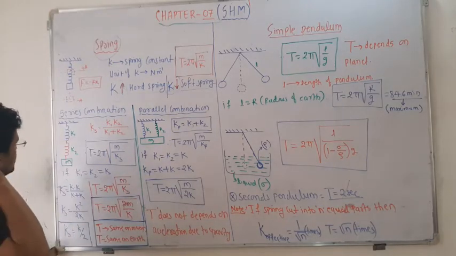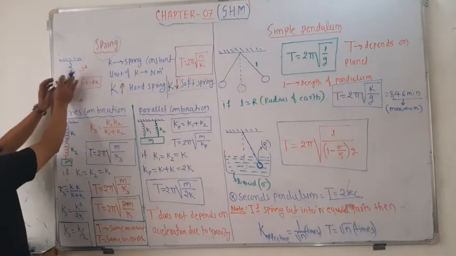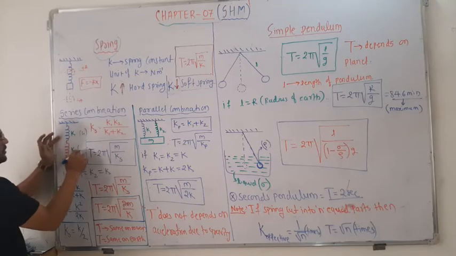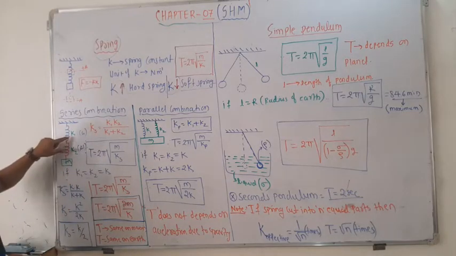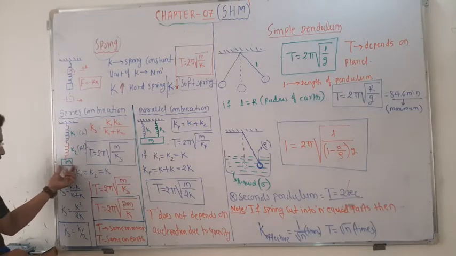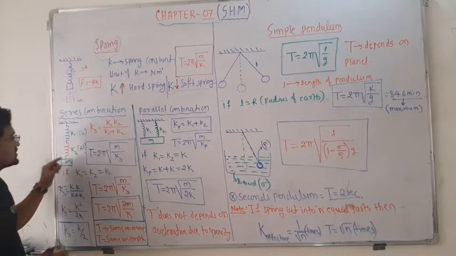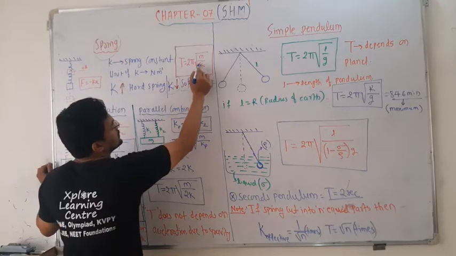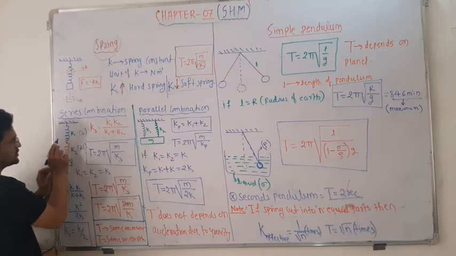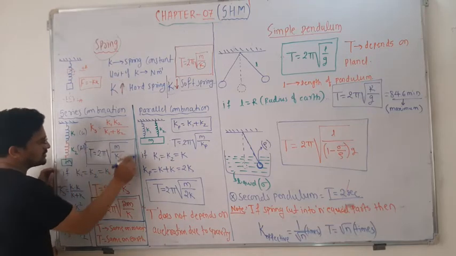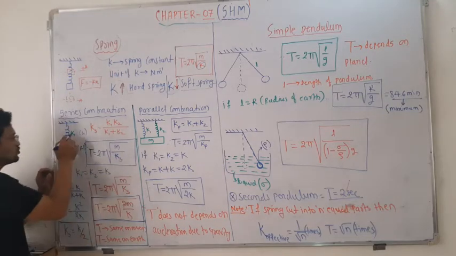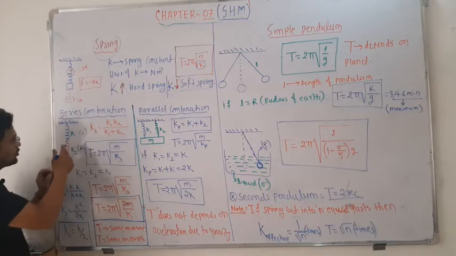Then springs can be combined. There may be two springs, maybe one made of copper and the other of aluminum, so both have different k. If these two springs are attached in series and you attach the mass, then the time period will be different. In this case, k will be written as ks is equal to k1 k2 divided by k1 plus k2, where k1 is for one spring and k2 for the other. Put this in the equation T is equal to 2 pi under root of m by ks.